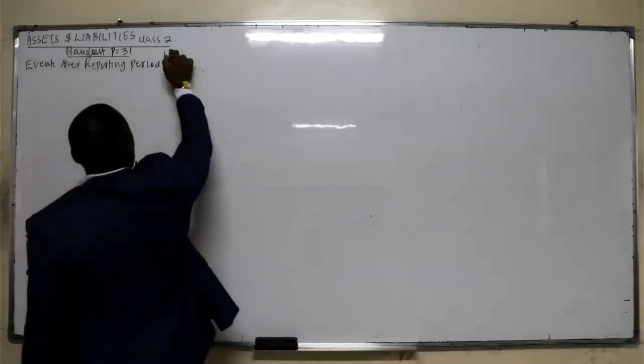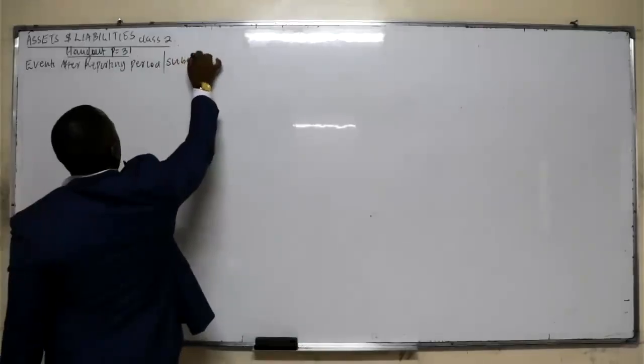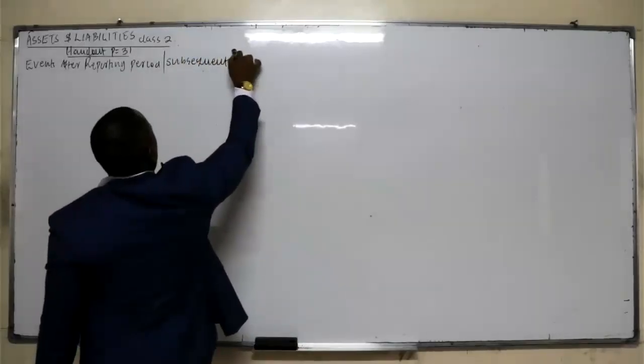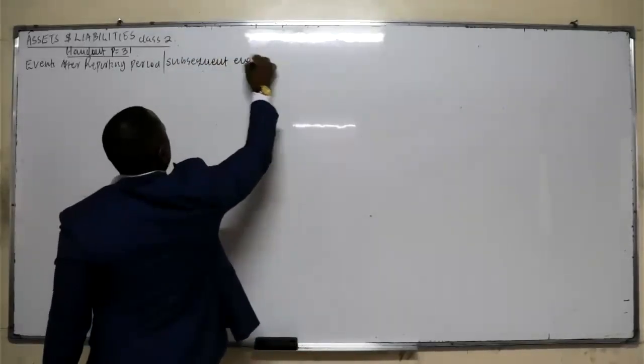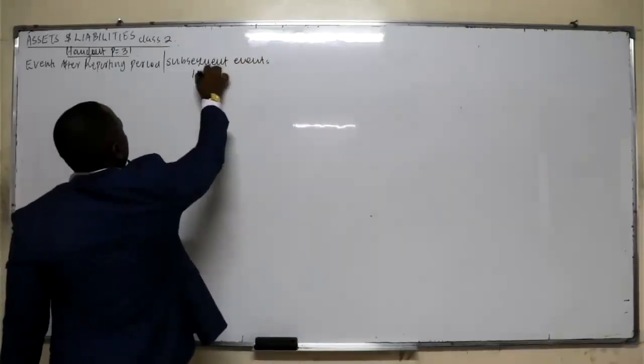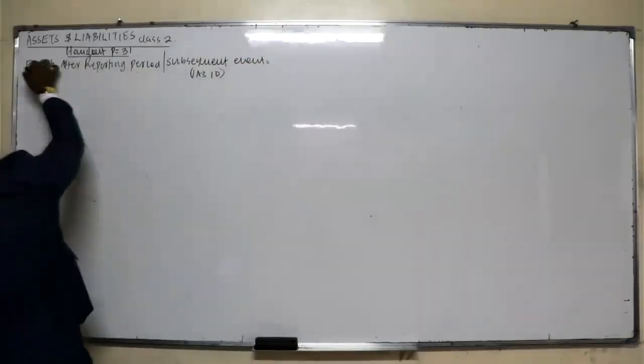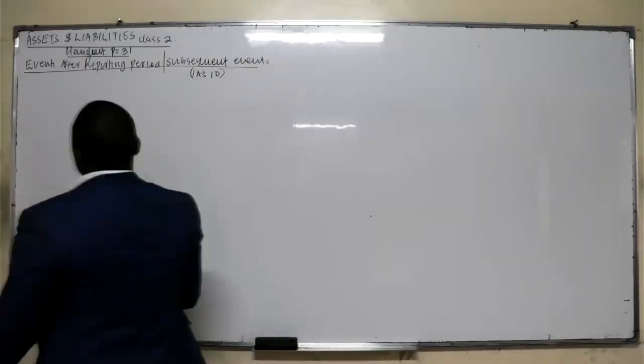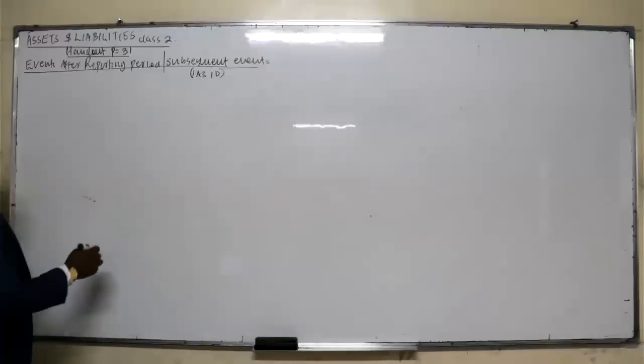After the reporting period, or the subsequent event. That's under IAS 10. So what do we mean by after the reporting period? Now, reporting period, for example, let's assume